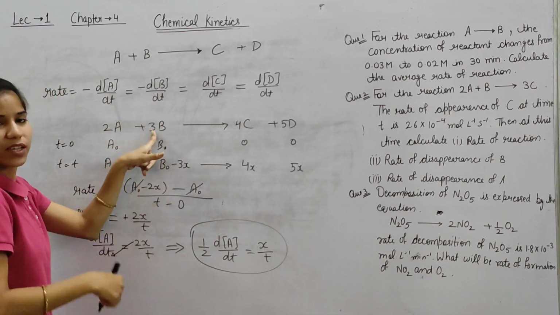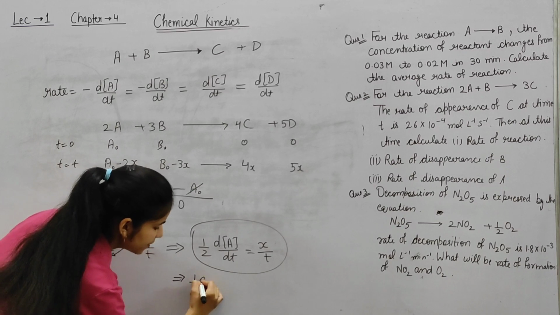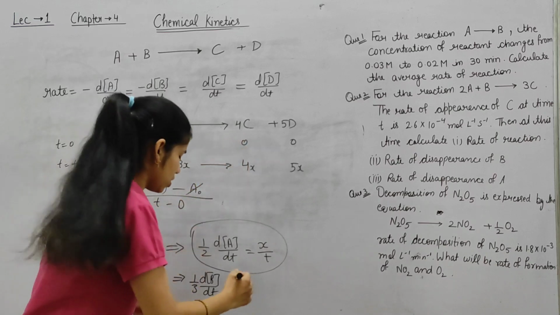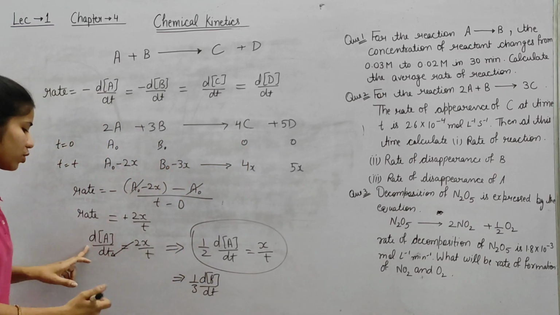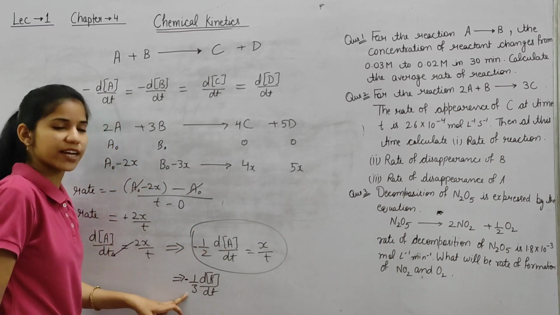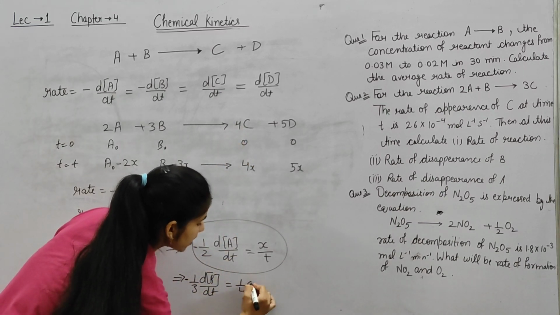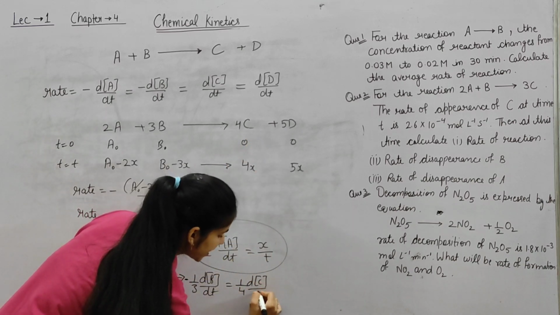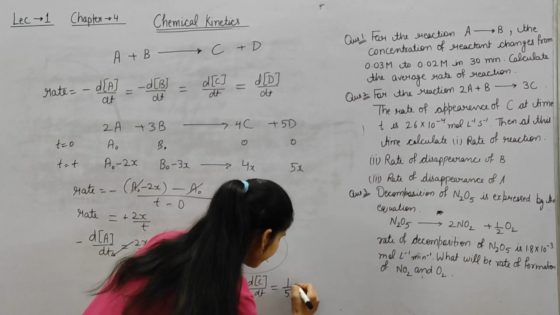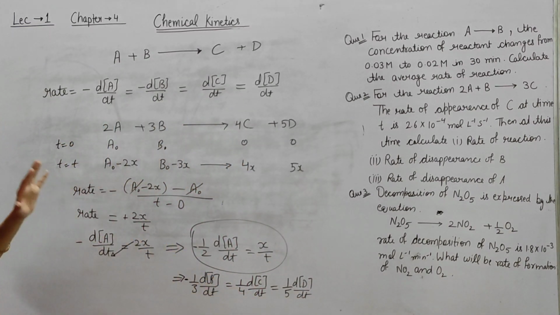How to write the rate for B? We take the short trick: there is a 3, so it would be minus 1 by 3 dB by dt. There is also a negative sign because we are taking it in terms of reactant. If we are talking in terms of product, that is 1 by 4 dC by dt. D is also a product, so 1 by 5 dD by dt. Okay, so this is the rate of a chemical reaction.